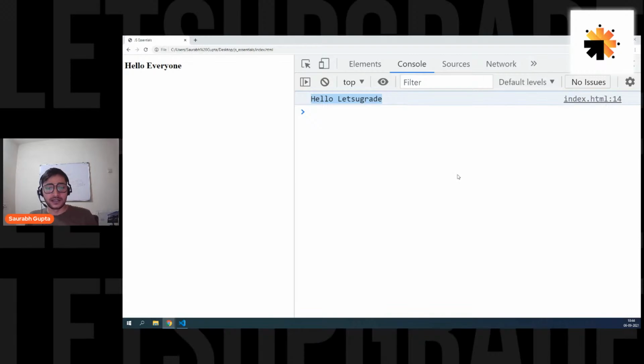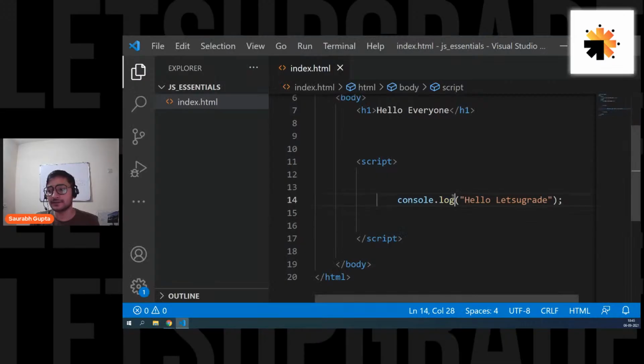Sir, does only the browser have HTML and CSS built in, or does our OS have it too? Only the browser, not our OS. The OS doesn't have anything related to JavaScript, because JavaScript is a browser dependent language. Now, with Node.js, you can take it outside the browser, but for now, JavaScript is only browser dependent. Our OS doesn't support JavaScript. Is that clear, everyone? Okay, perfect.